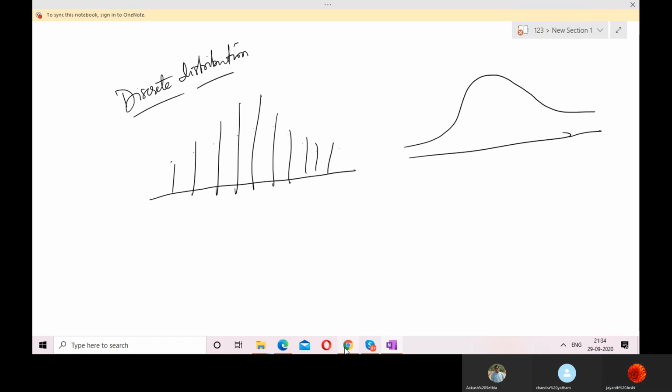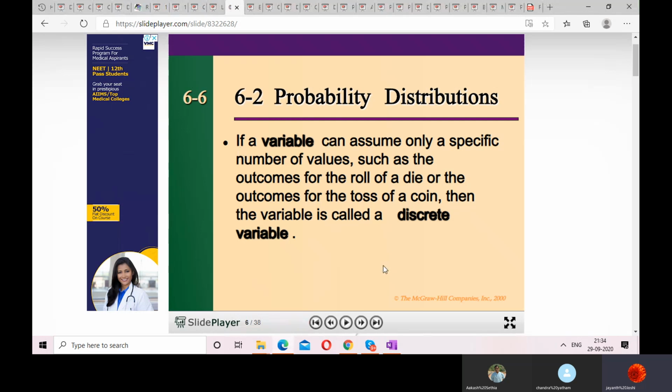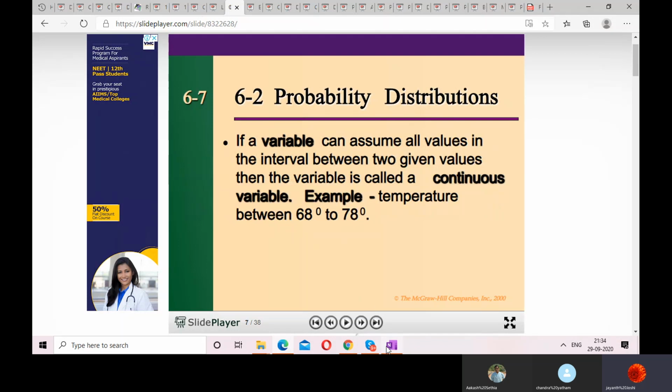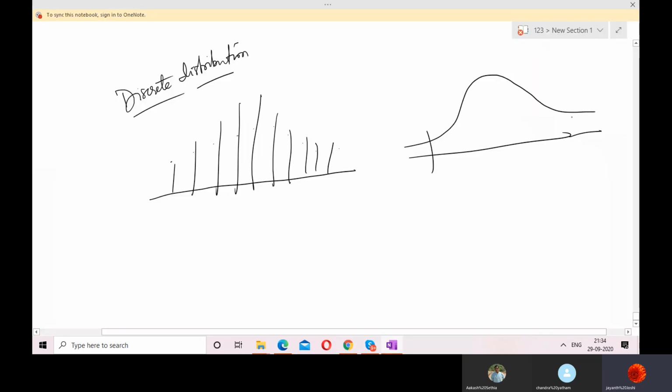Now next point. So a variable can assume only a specific number of values, such as the outcomes for roll of a die or the outcomes for the toss of a coin. Then the variable is called discrete variable. That means it is taking some specific value. It's a discrete variable. Okay. Now if I say something like this, suppose rain falls, and if I put some parameter to this, that is -3 to +3 centimeters.